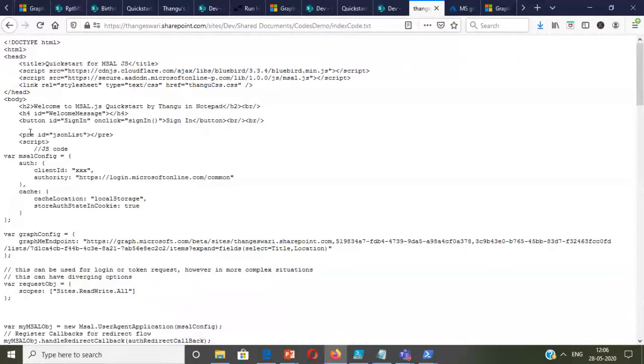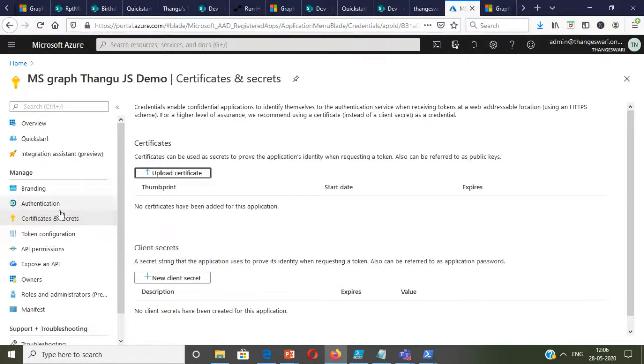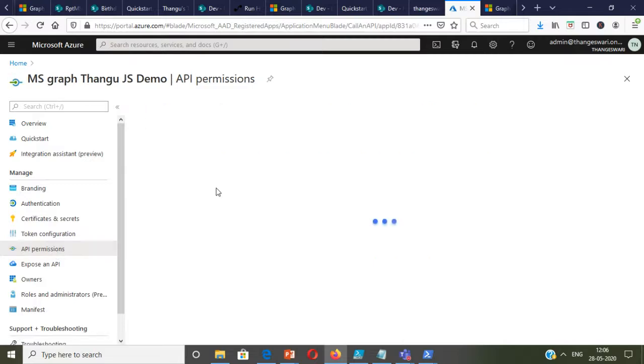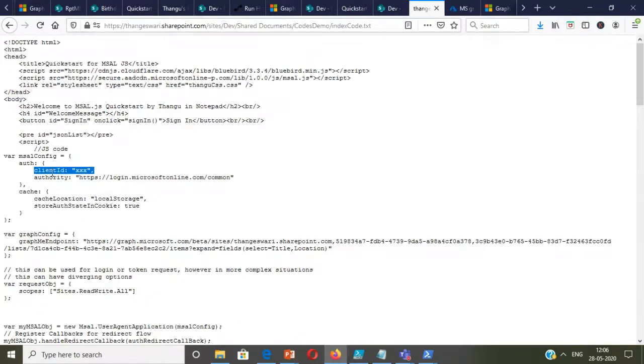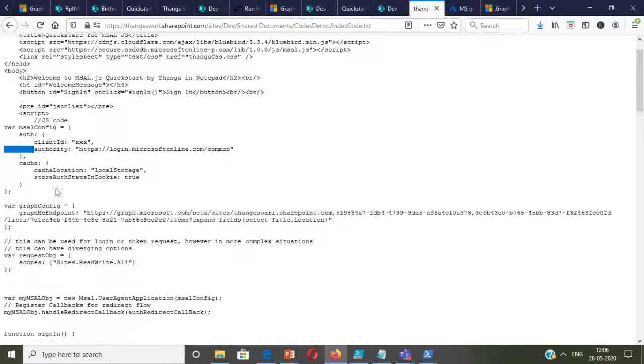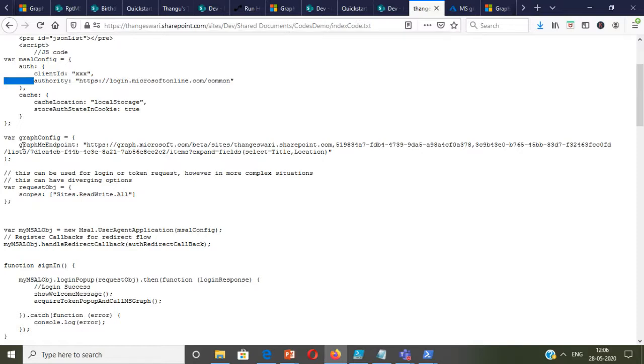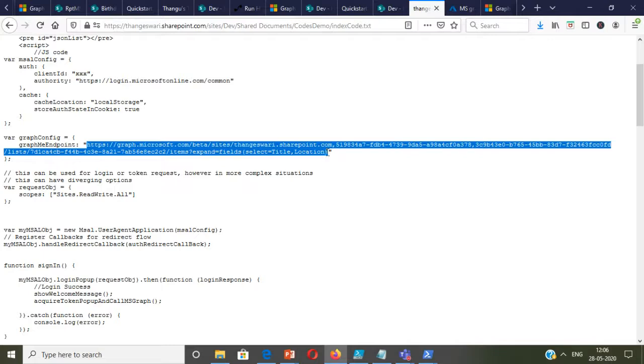The only thing you need to change? You need to get the client ID. Once you go to the Azure portal, you have to go to the secrets, client secret certificates, and make sure you give the necessary API permissions. For this particular example, it is sites.read.all. Based on the object, make sure you have the corresponding permission. Then the client ID, I'm giving the correct client ID from the Azure portal, and these things will be the same. Then the graph me endpoint, I'm giving the endpoint which I have tested here.